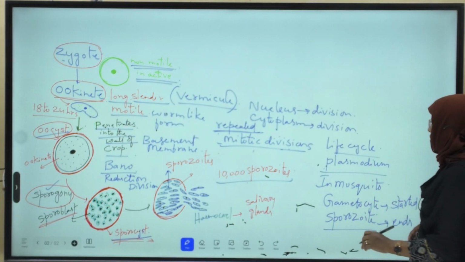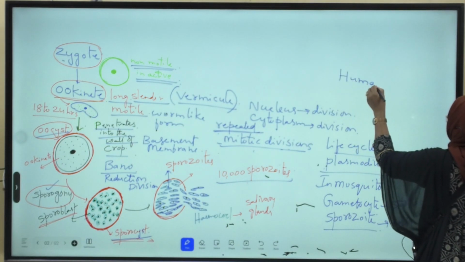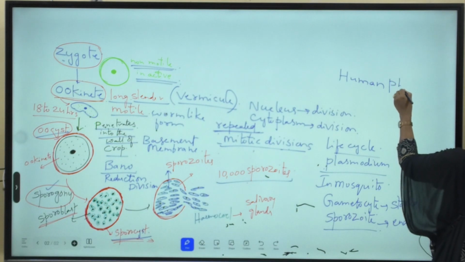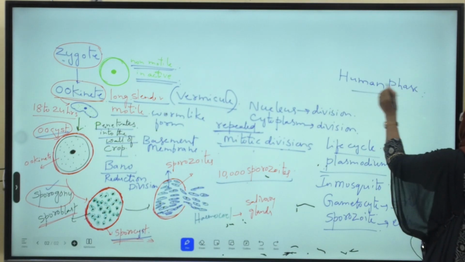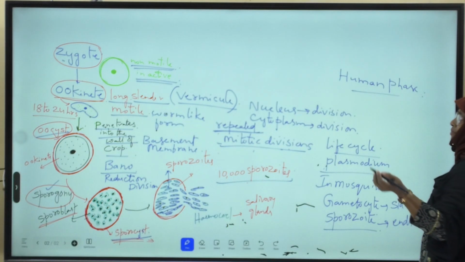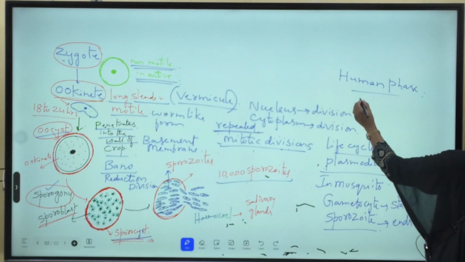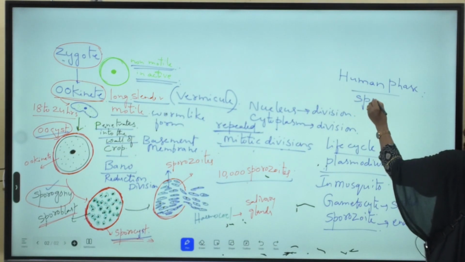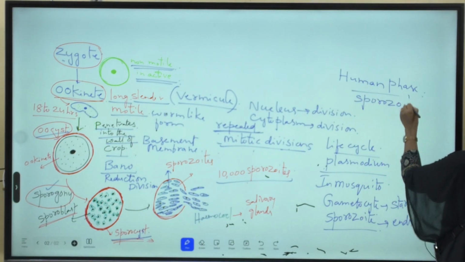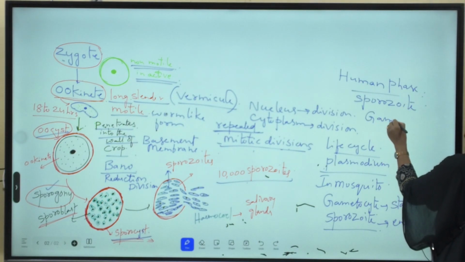So, in the human phase of Plasmodium, how is it started? It is started with the sporozoite stage and ends with the gametocyte stage.